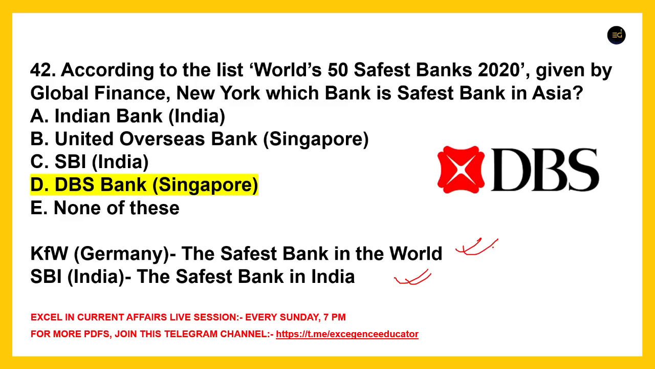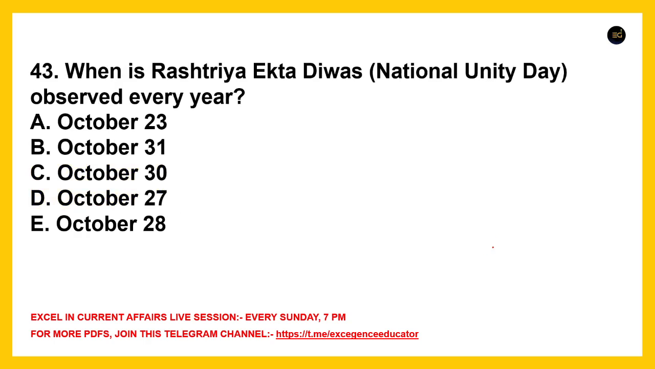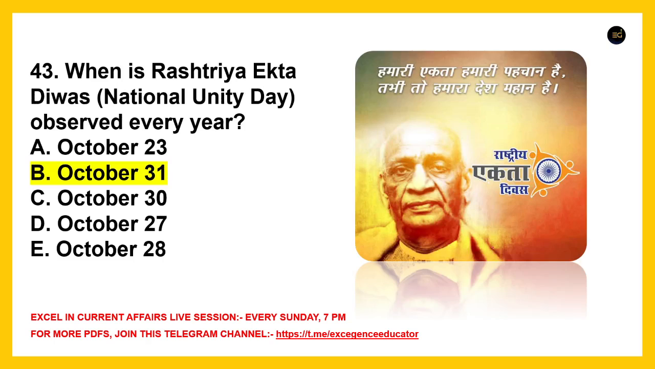ठीक है ना? चलिए, when is राष्ट्रीय एकता दिवस, National Unity Day, observed every year? So do not confuse it with National Integration Day. Fine, do not confuse it with National Integration Day, that is different. This is National Unity Day, Rashtriya Ekta Divas. It is 31st October, right?